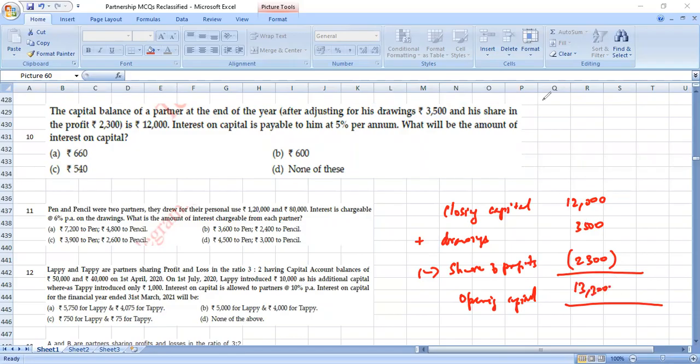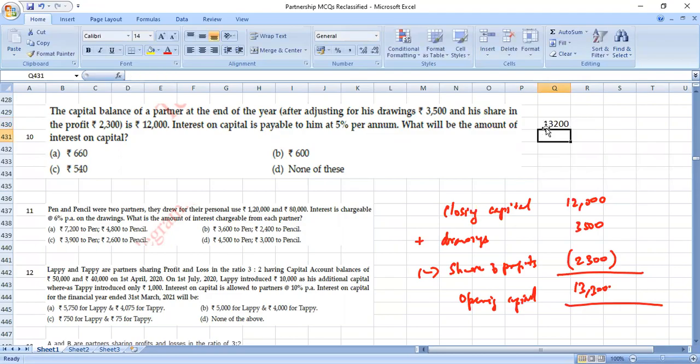So 12,000 plus 3,500 minus 2,300, 13,200. This is opening capital. Opening capital of 5% per annum, 660 rupees. A is the correct answer. Okay. In case they haven't given the opening capital, calculate opening capital.